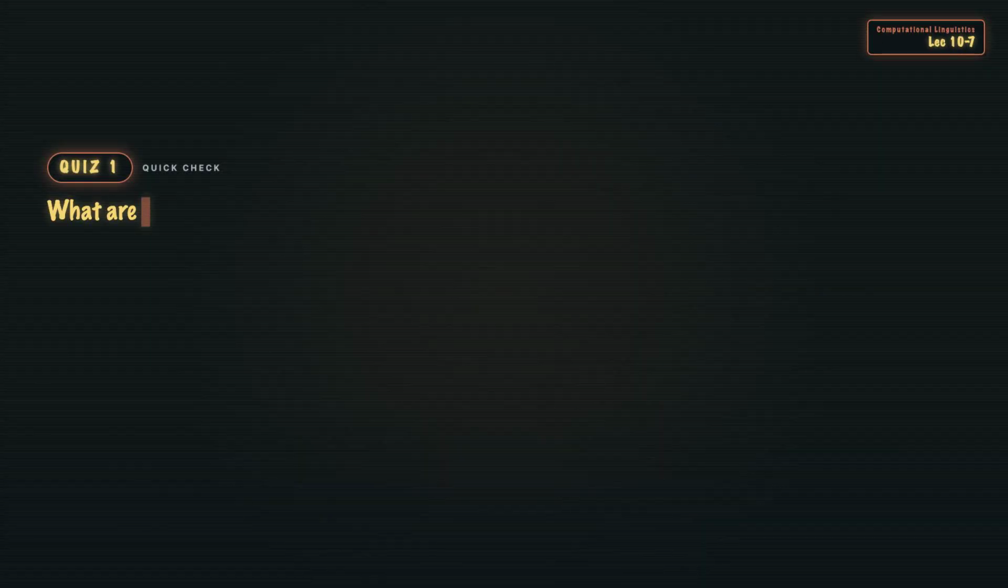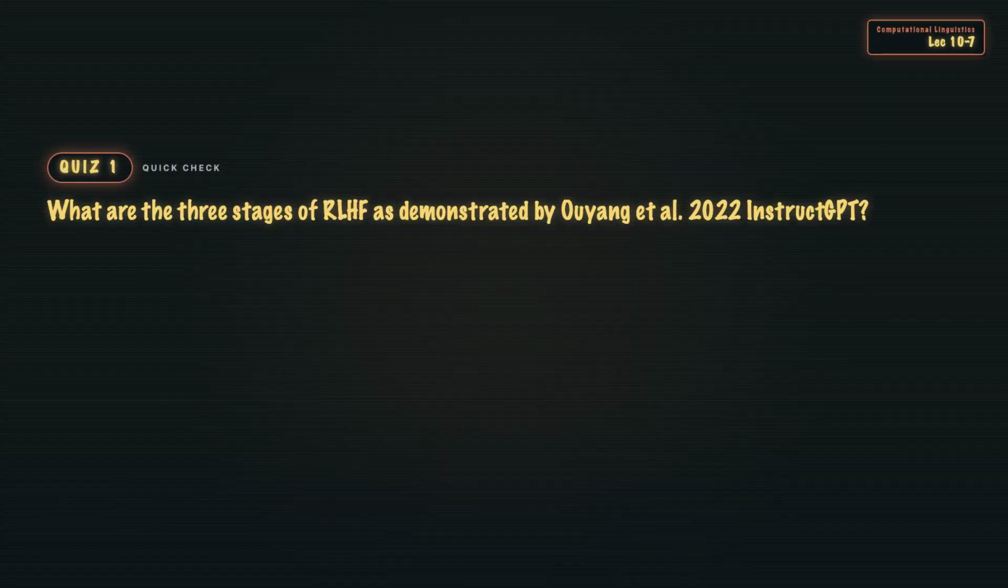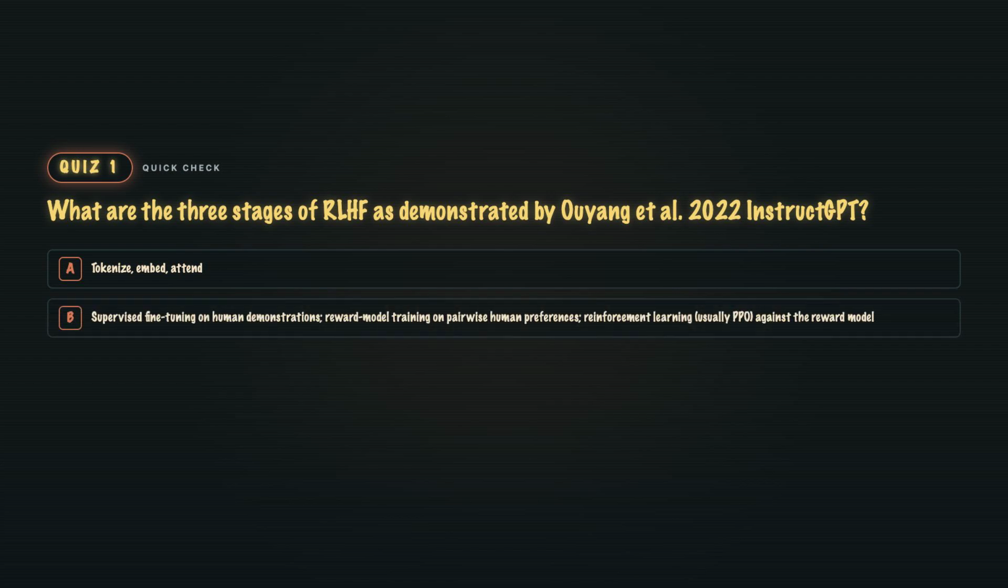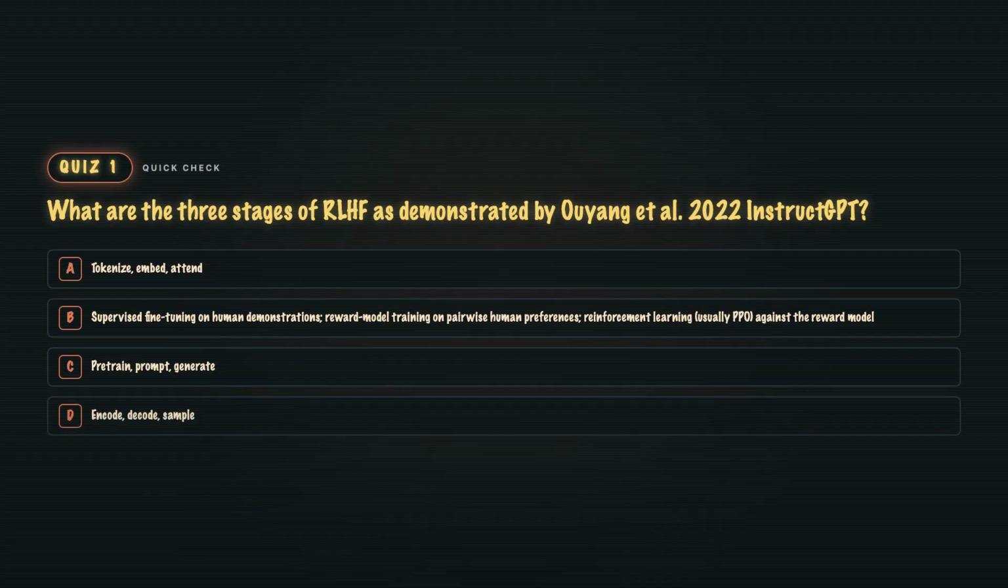Quiz 1. What are the three stages of RLHF as demonstrated by Ouyang 2022, InstructGPT? A: Tokenize, embed, attend. B: Supervised fine-tuning on human demonstrations, reward model training on pairwise human preferences, reinforcement learning, usually PPO, against the reward model. C: Pre-train, prompt, generate. Or D: Encode, decode, sample.